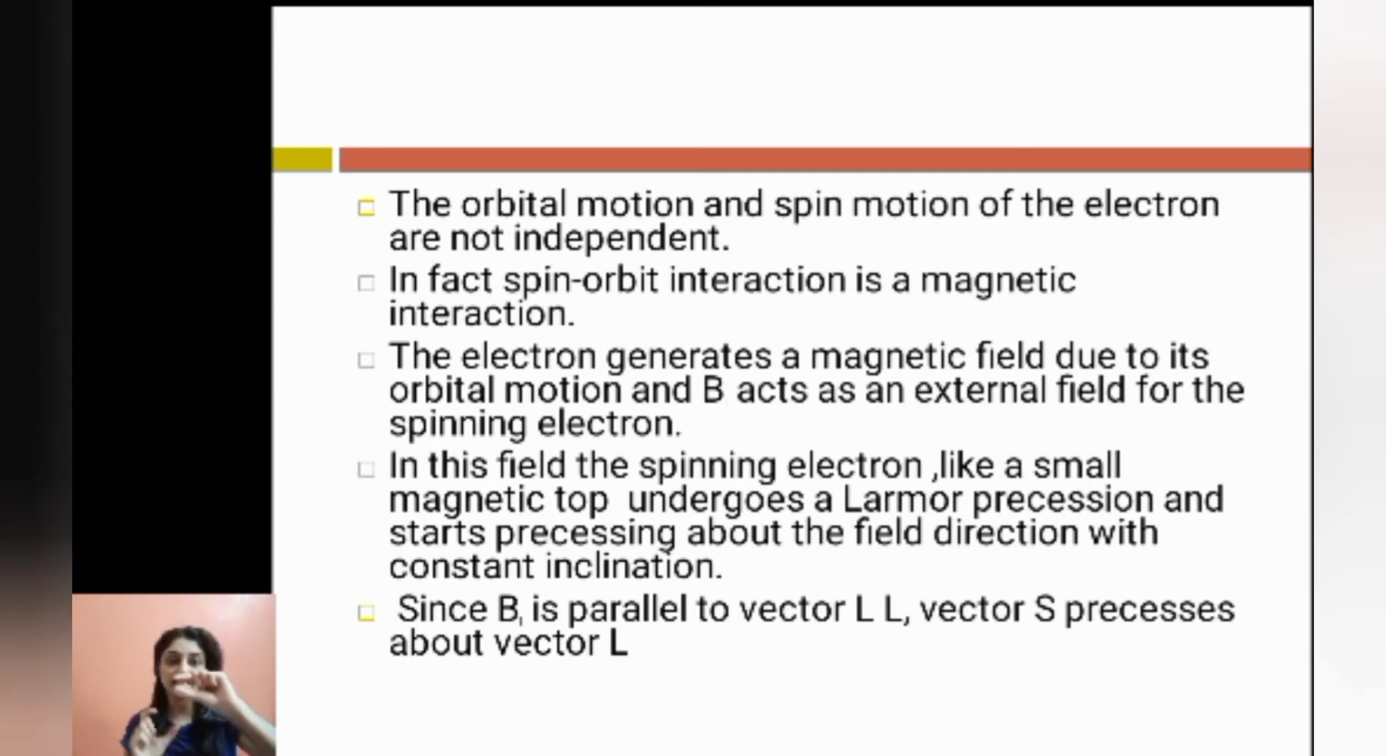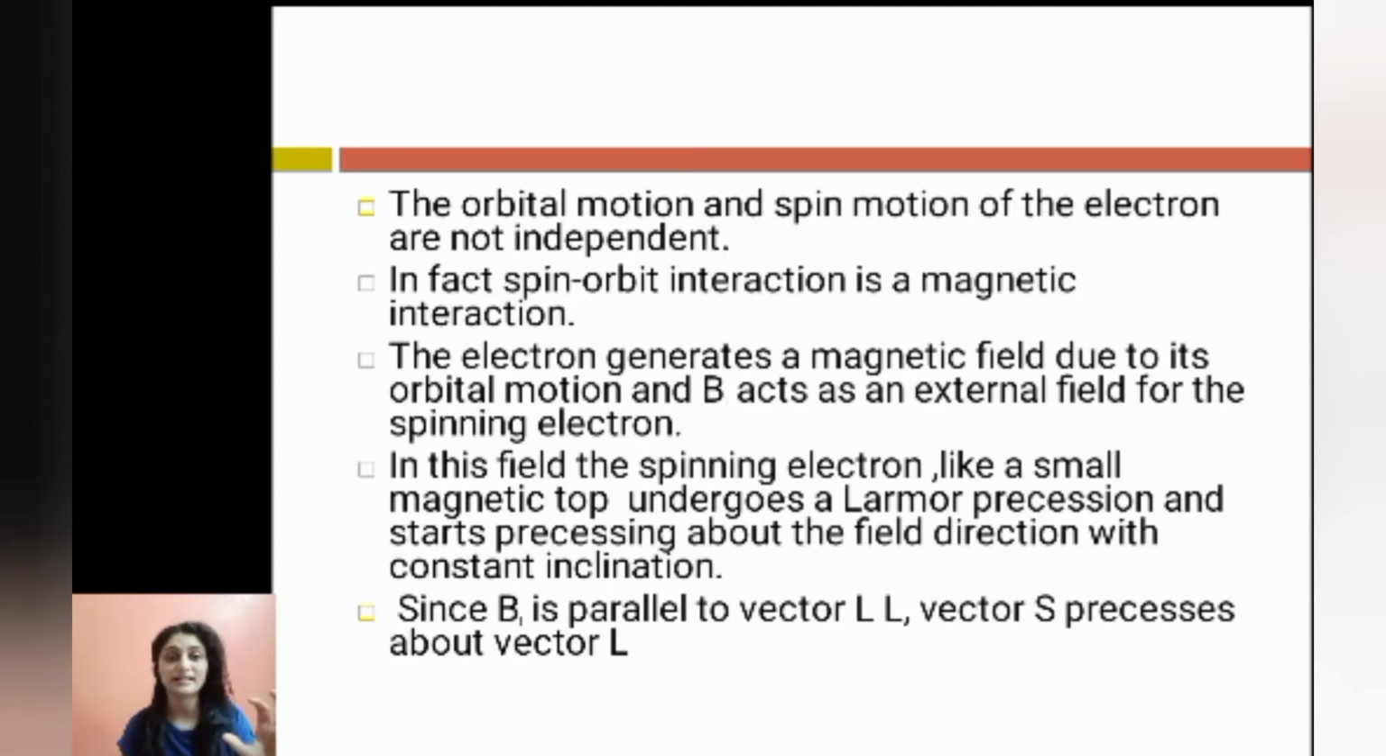So we know that the electron is orbiting around the nucleus. When we say that the electron is orbiting around the nucleus, this electron moving around the nucleus is very similar to a current carrying loop. And we know that in a current carrying loop, when a charge is moving in a circular path, it generates a magnetic field. That is what happens here. The electron, when it is orbiting around the nucleus, because of the orbital motion of the electron, there is a magnetic field which is generated.